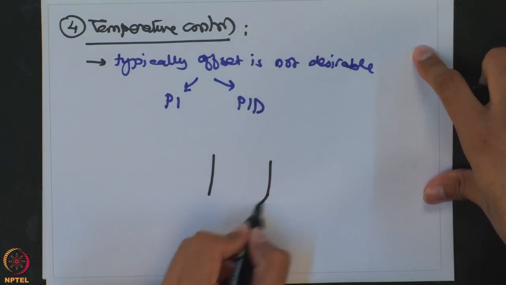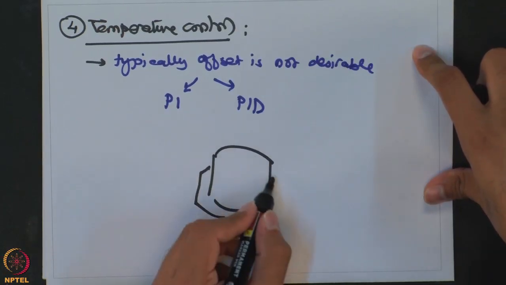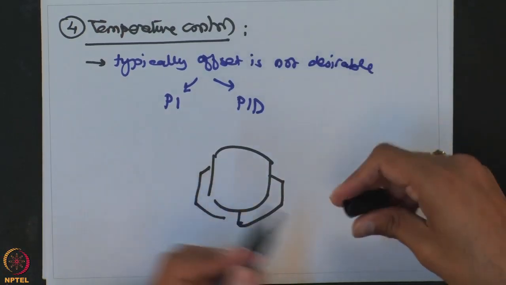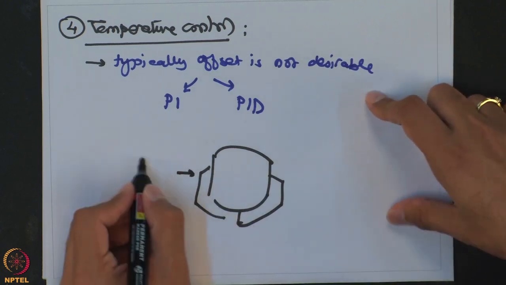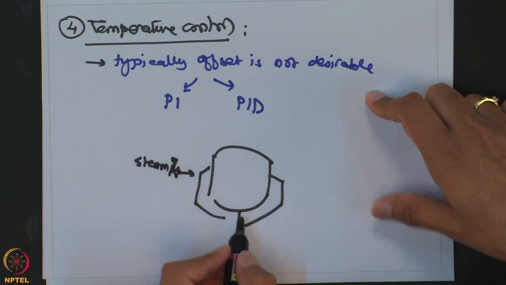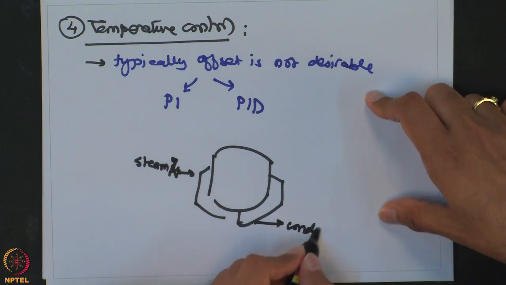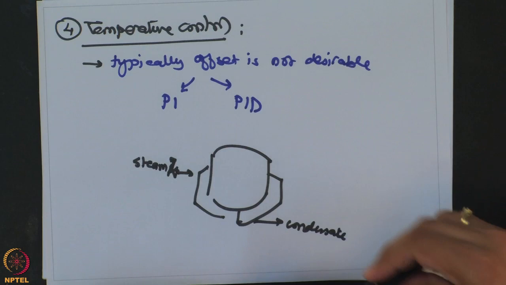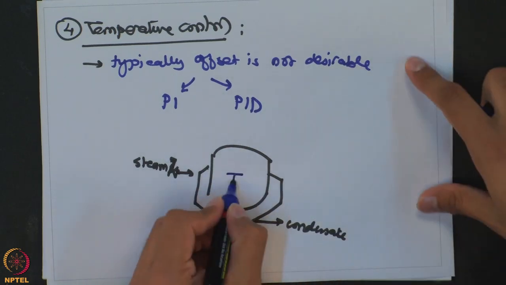So if I draw a reactor, which has steam providing the heating, so it is an endothermic process, and we want to control the temperature inside this reactor.